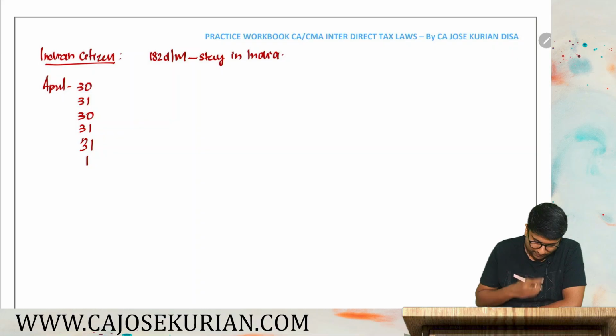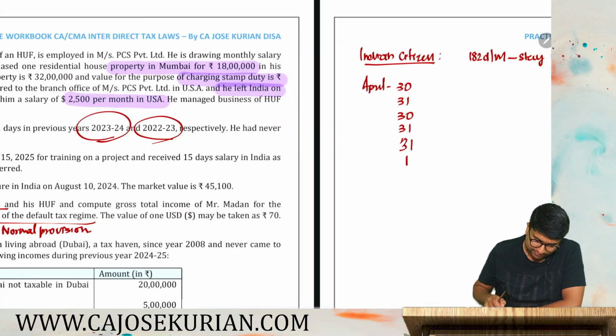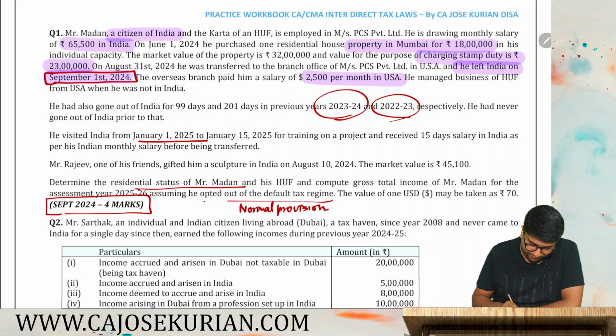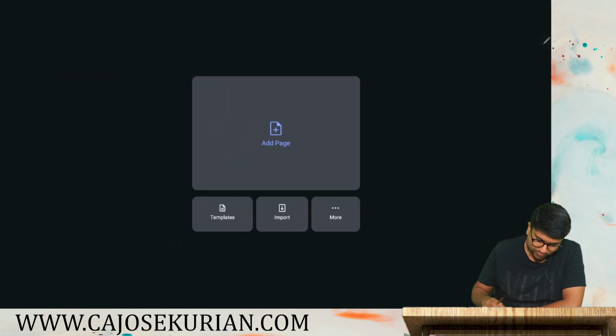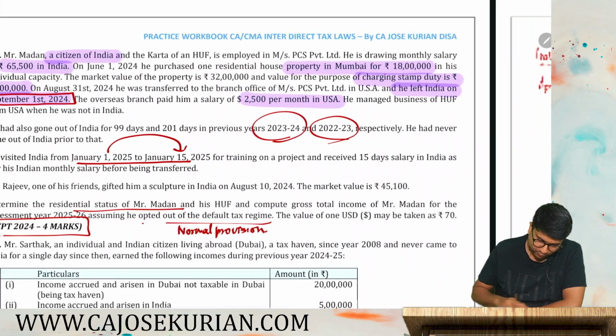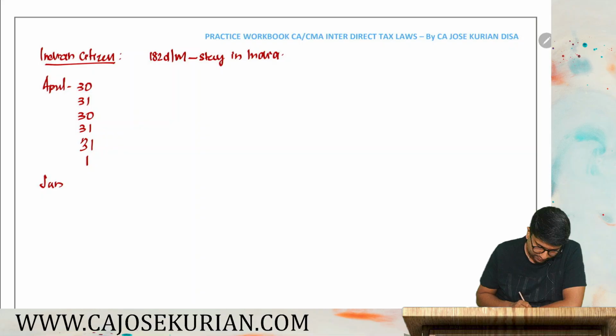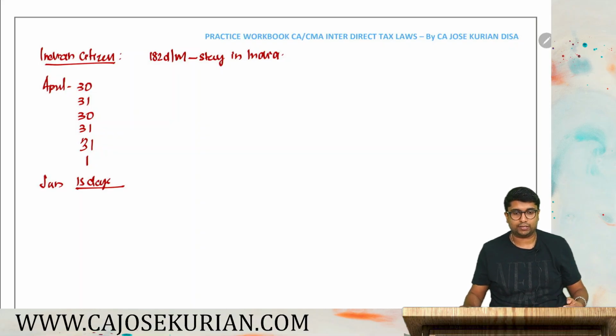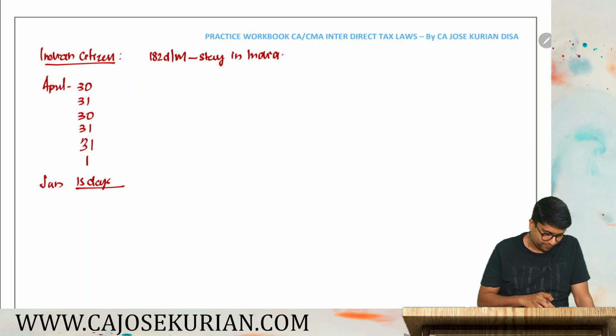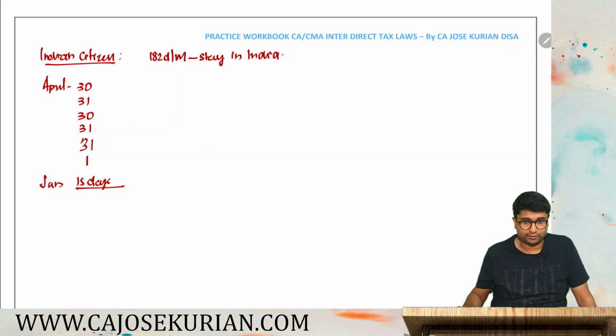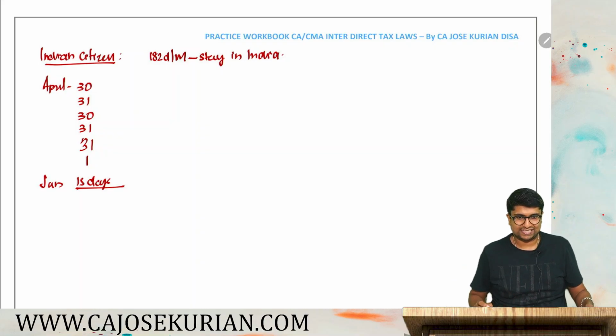Then in January 2025 he visited again, from 1st to 15th. So 15 days he was there. In January another 15 days is also there, so that also we have to count. How much is the total altogether? Let's count the total number of days: 30 plus 31 plus 30 plus 31 plus 31 plus 1 plus 15. Altogether that is 169 days.